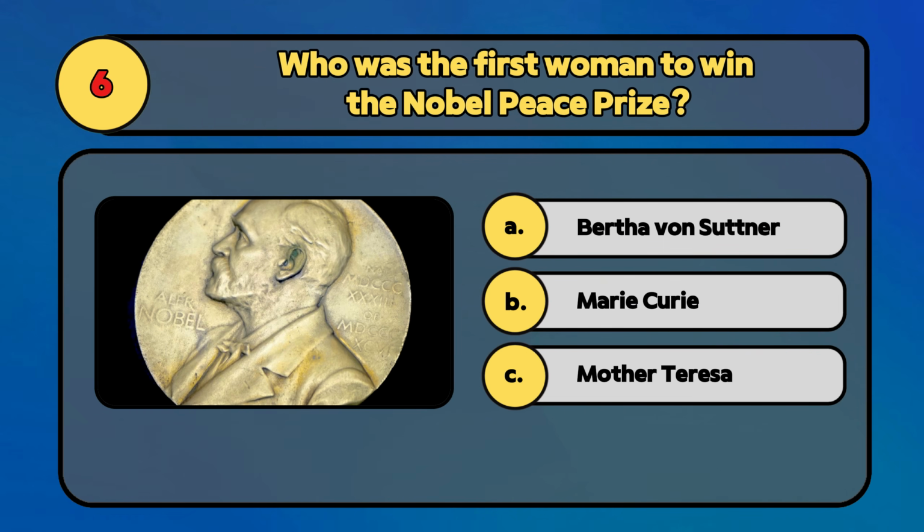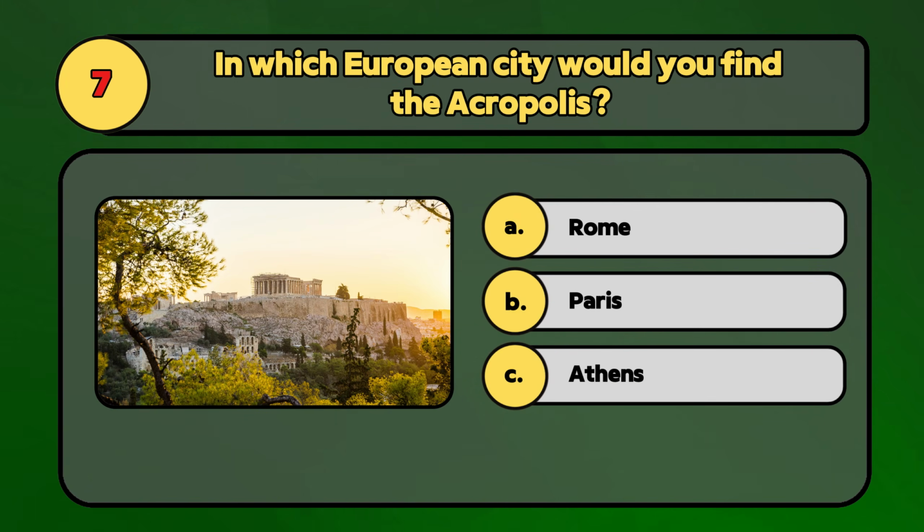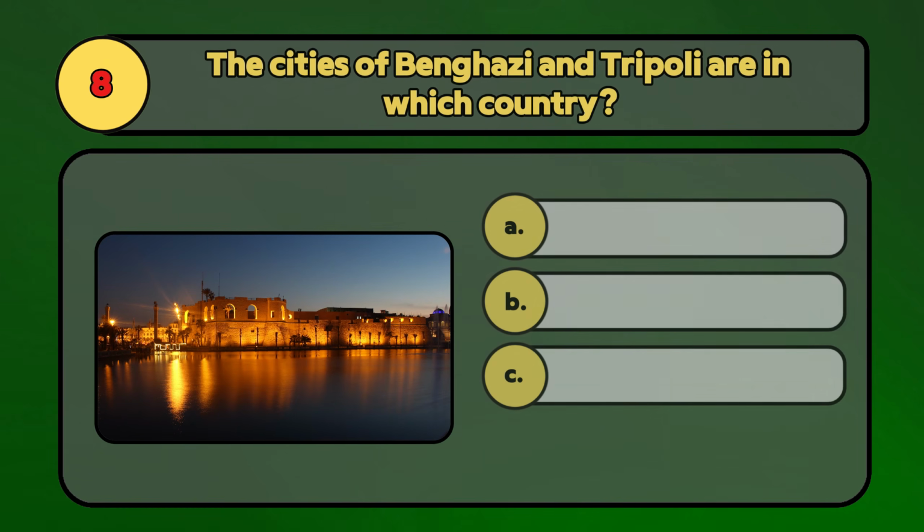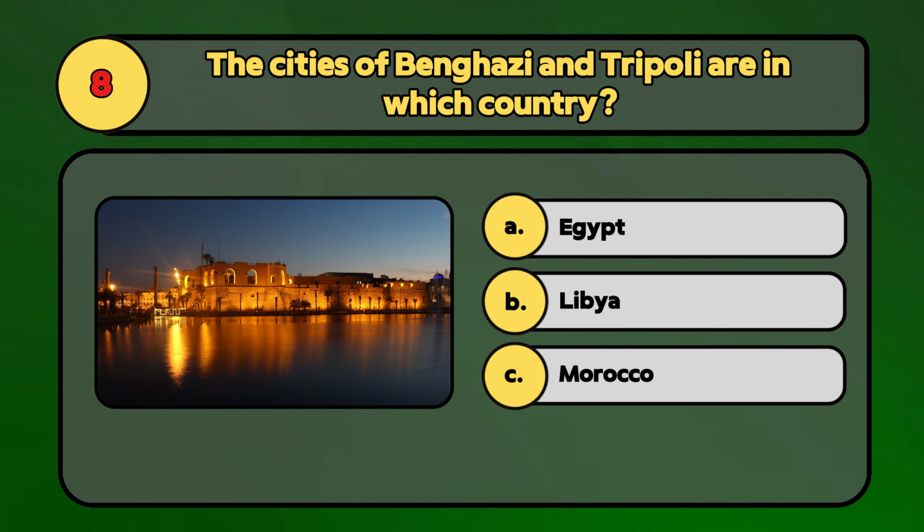Who was the first woman to win the Nobel Peace Prize? Bertha von Suttner. In which European city would you find the Acropolis? The Acropolis is in Athens. The cities of Benghazi and Tripoli are in which country? Benghazi and Tripoli are located in Libya.